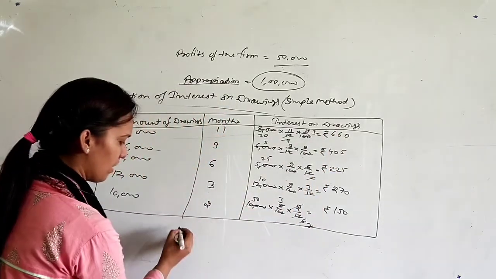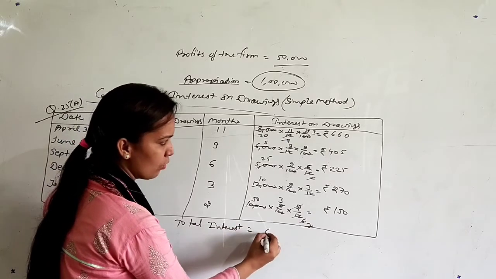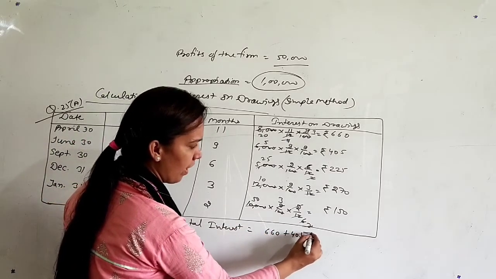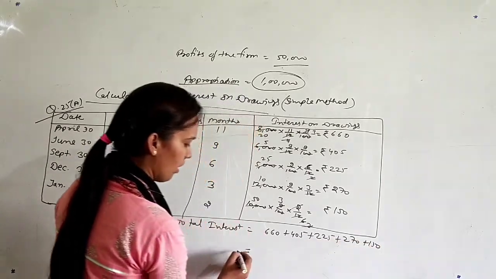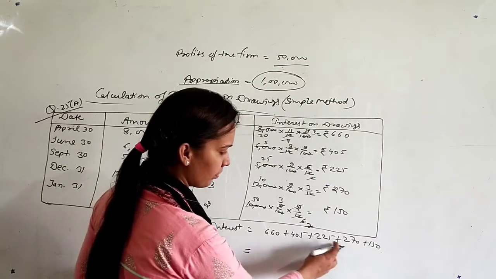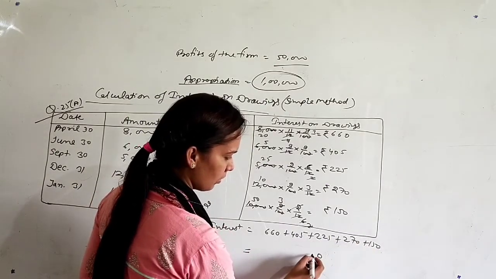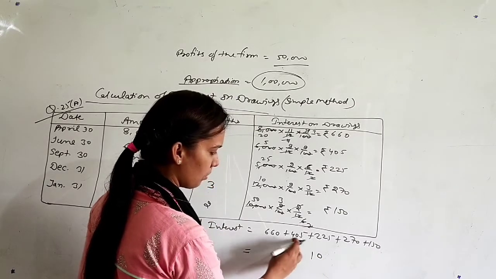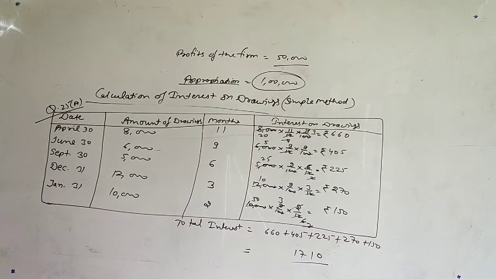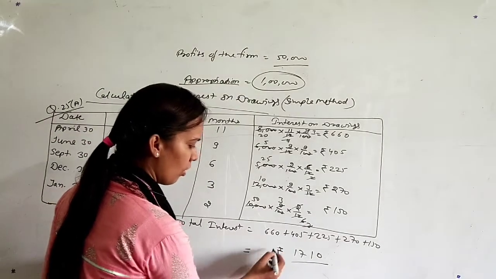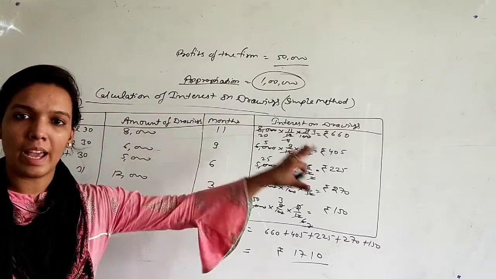So total interest will be equal to 660 plus 405 plus 225 plus 270 plus 150. So just total of these all, 1,710 rupees. It is the interest of 1 year of every drawing. This is the simple method that we are calculating interest after every drawing.